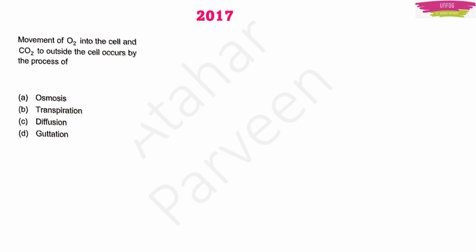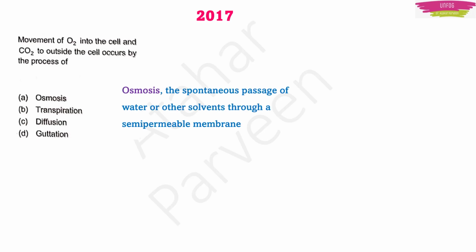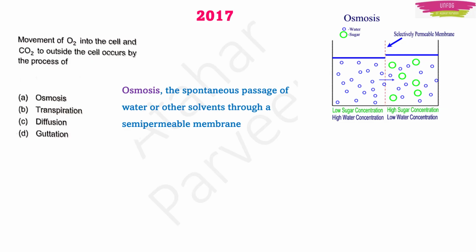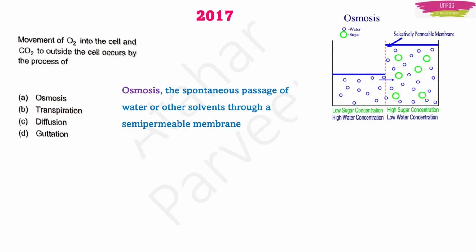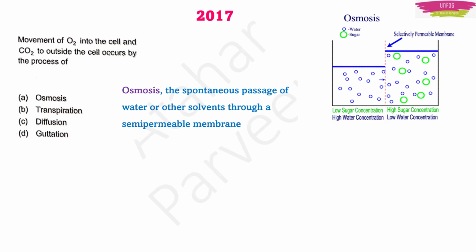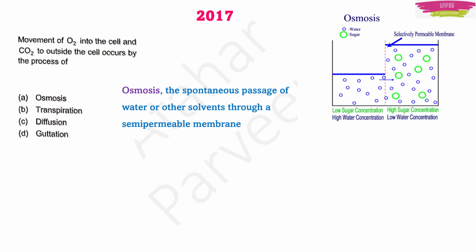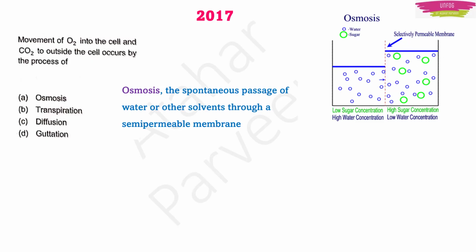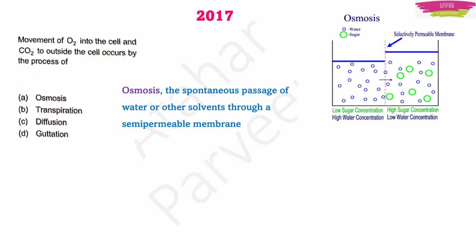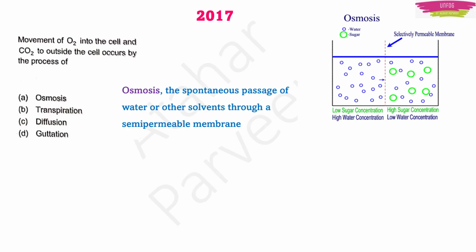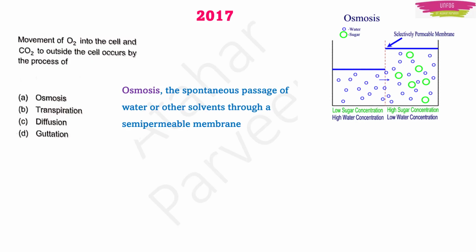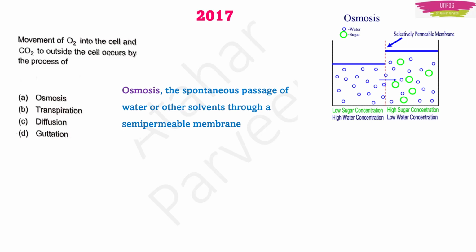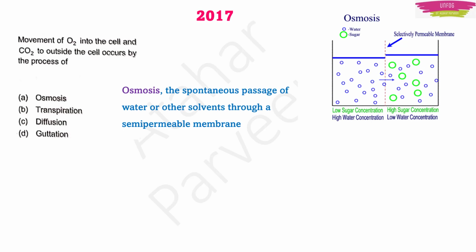Okay. See, for example, I will solve this question for you. Osmosis, first option. It is the movement of water across a semi-permeable membrane. Now, this osmosis happens from a region of low solute concentration to high solute concentration. What is the best example of osmosis? It is soaked grapes which get swelled up as water moves into them through their skin. Here the skin of the grapes acts as a semi-permeable membrane. Okay, this was about osmosis.